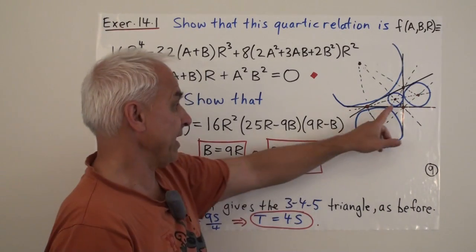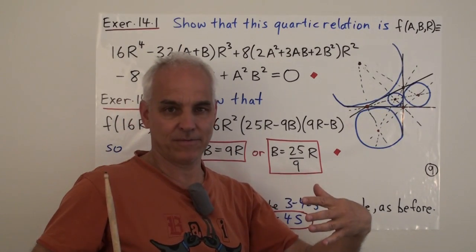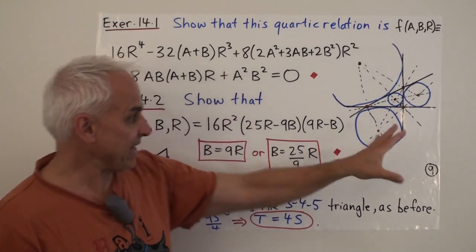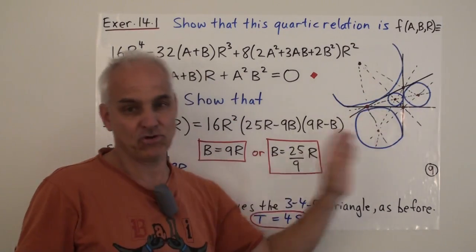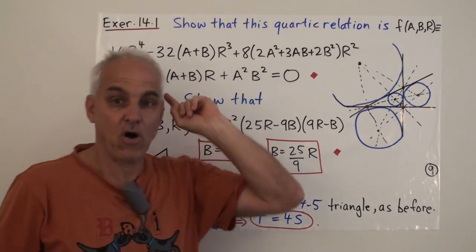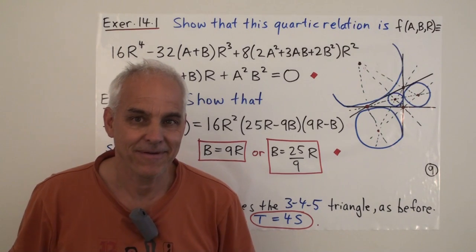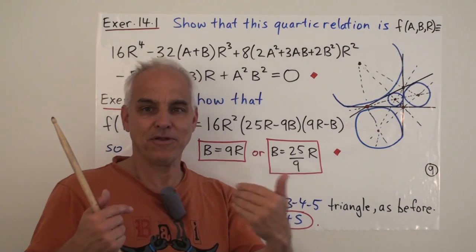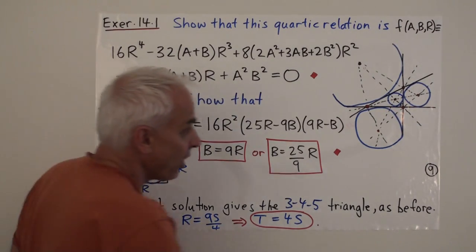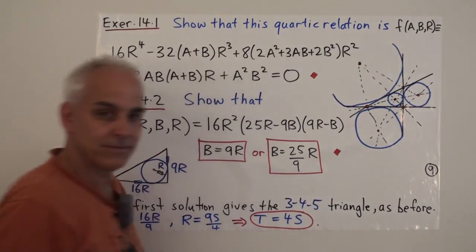In our picture it looks like this one is special, but algebraically they are all on an equal playing field. And this quartic equation here is reflecting that symmetry between the 4 incenters. It's giving you a formula for all 4 incenter quadrances at the same time. You're getting more than you bargained for. This is a quartic equation, and its 4 solutions are quadrances here, quadrances here, quadrances here, quadrances here.